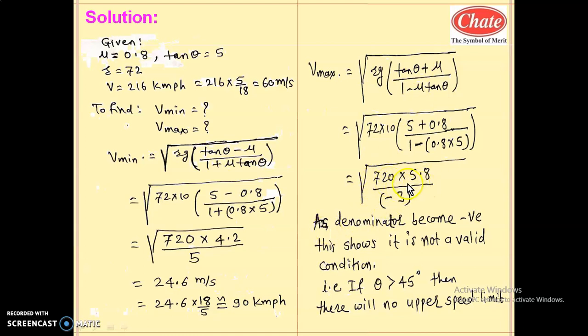So this is an impossible case practically. As the denominator becomes negative, this shows it is not a valid condition. And why is it not a valid condition? Because if theta exceeds 45 degree, then there will be no upper speed limit. This we have studied while studying the theoretical concept.